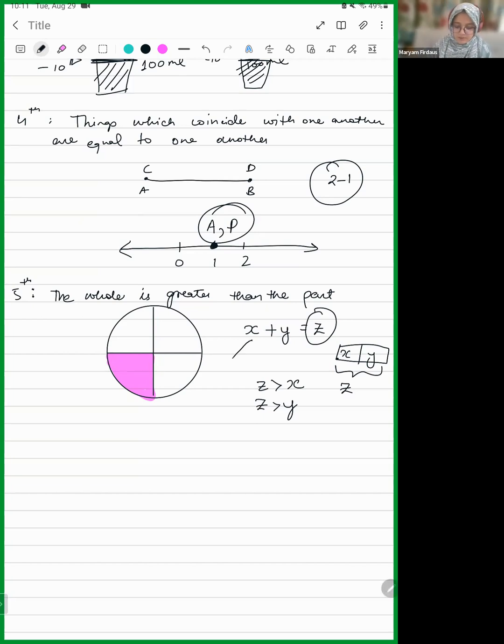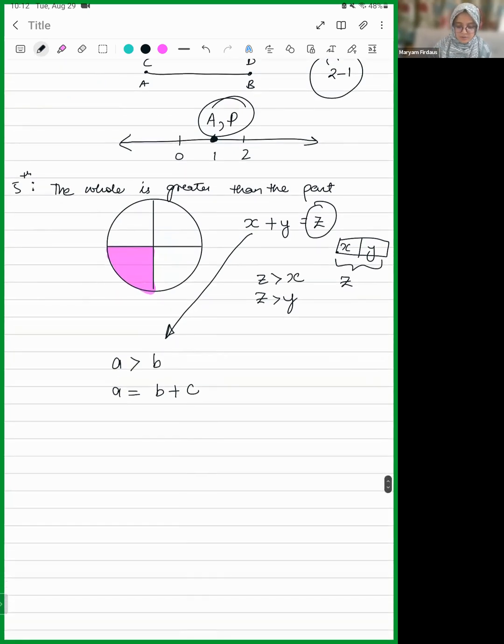There's one more thing that we need to understand from here: if I say that A is greater than B, this means that there should be some number which when you add to B, you get A. So A is greater than B means that there has to be some number C such that when you add it to B, it should give you A. Okay, yes, continue now, Preshita.